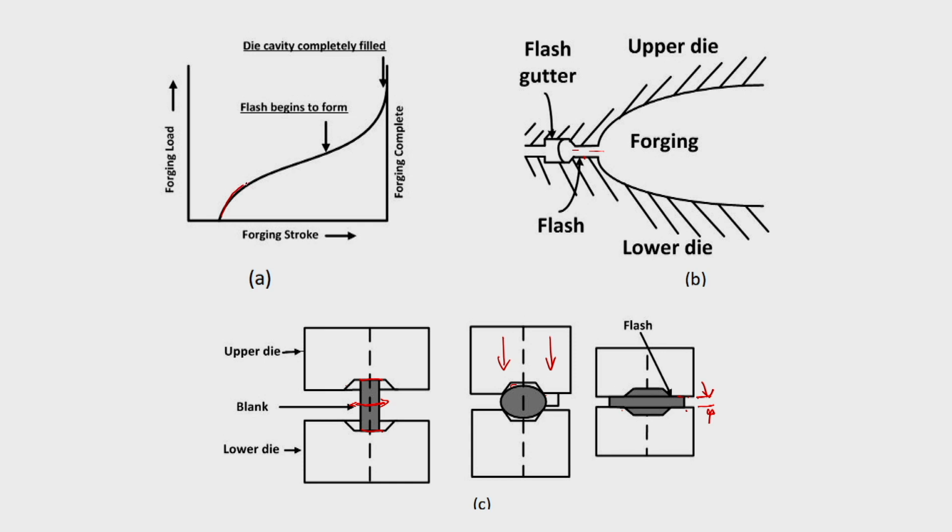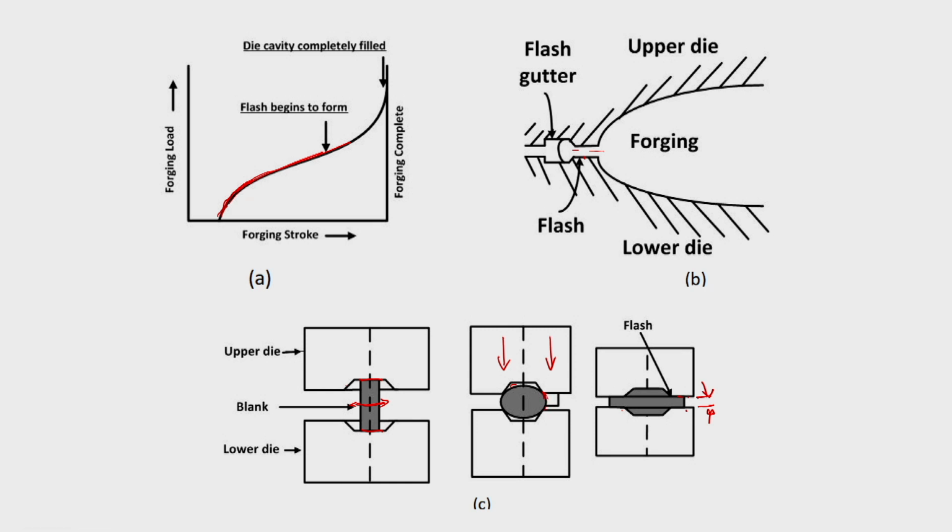Now, as the die moves down, from here is the point where the plastic deformation takes place. With the forging stroke increasing along this direction, you will find that the forging load starts increasing when the deformation takes place. Initially there is an increase, then finally it increases at an almost constant rate as it advances further. Now, when it touches here, some plastic deformation has to take place, so your load will keep on increasing, and frictional forces also come into the picture.